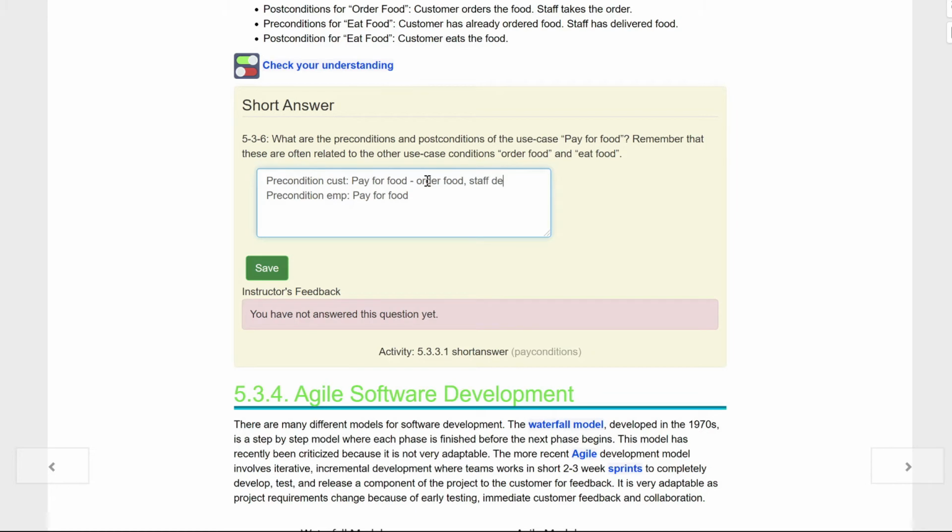Staff has to deliver the food. Maybe spell it right, though. And maybe eat food. How about for my employees? Well, for the pay for the food, maybe the customer gives money.